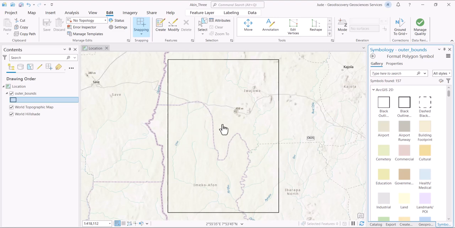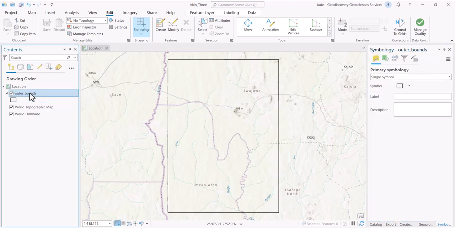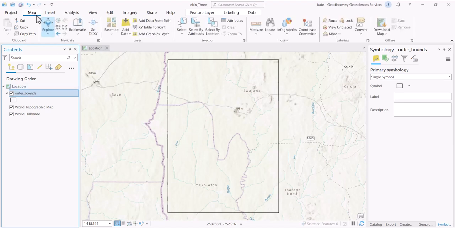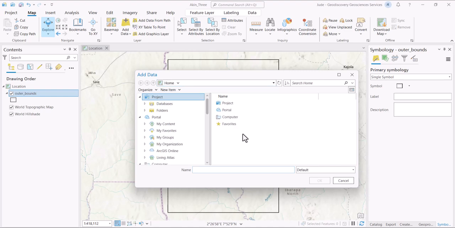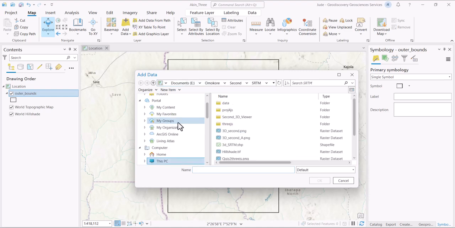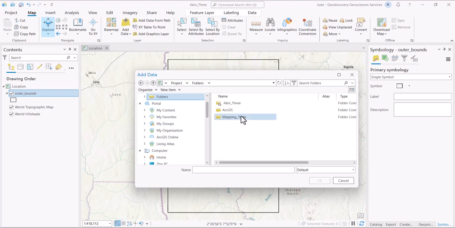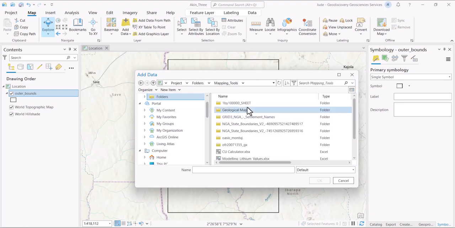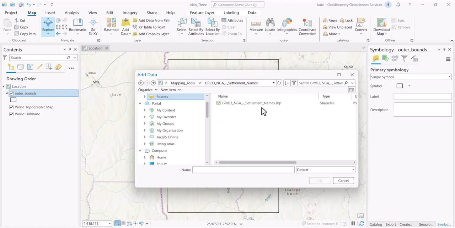So remember, we want to create a location map. So we need some more information here, especially for that of the settlements. So we click on here, and let's go back to this map here. So we click on add data, and so for that data, we have our folders here. I'm getting it from the mapping tools. Remember, I told you this is for the name I have here.